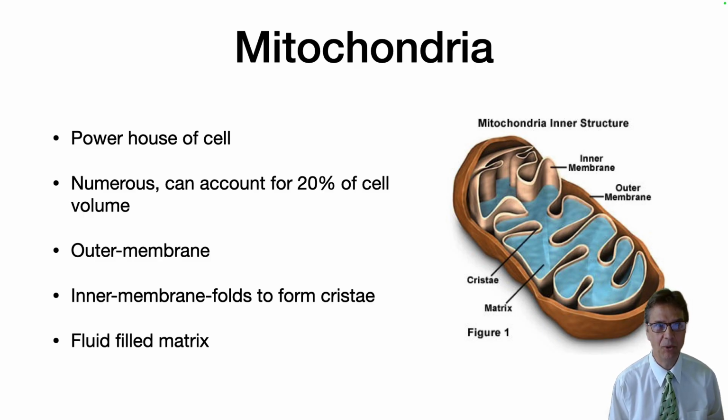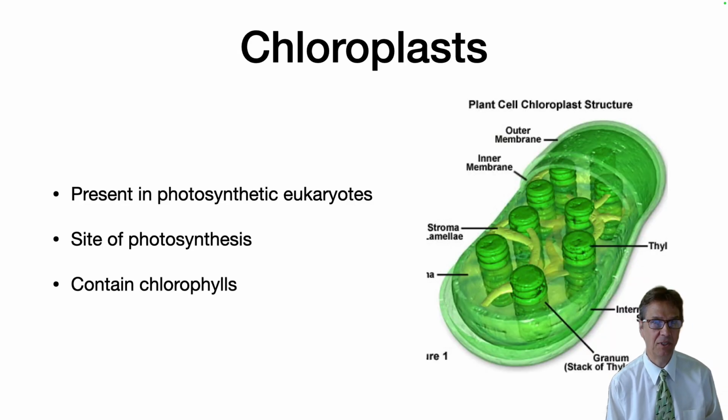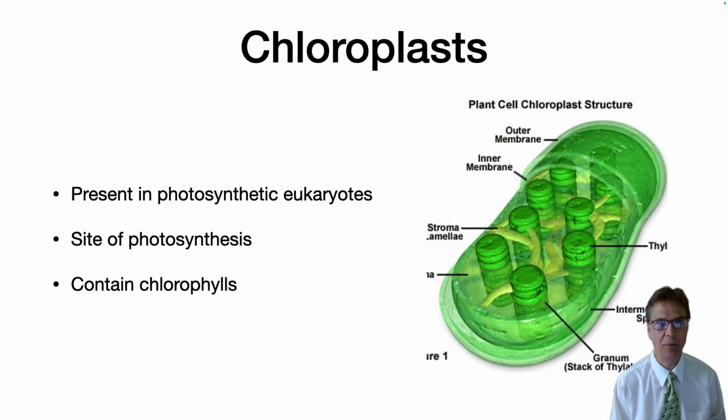They contain an outer and inner membrane, with the inner membrane folding to form cristae. The cristae are packed with electron transport proteins that carry out respiration. Inside the mitochondria is a fluid-filled matrix. In photosynthetic eukaryotes, a chloroplast is the site of photosynthetic reactions. It will contain chlorophylls.